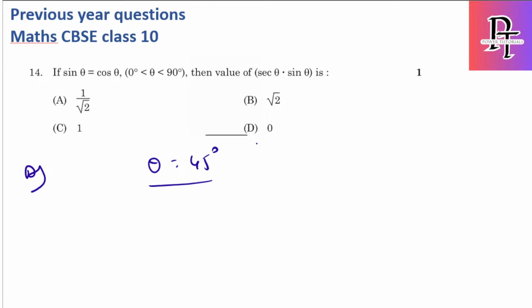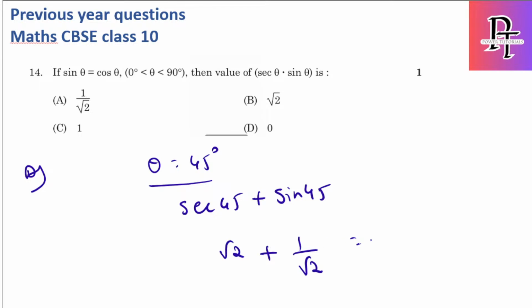The value of secant theta plus sin theta. So they are asking secant 45 plus sin 45. Sin 45 is 1 by root 2. Secant 45 is 1 by cos, so it is root 2 plus 1 by root 2. So it is 2 plus 1 by root 2. Wait, it is secant theta into sin theta, not plus.